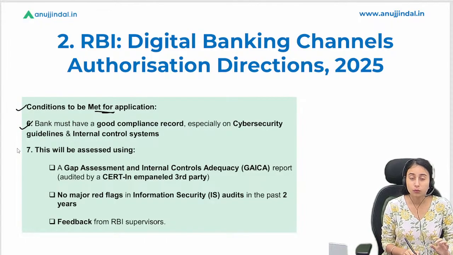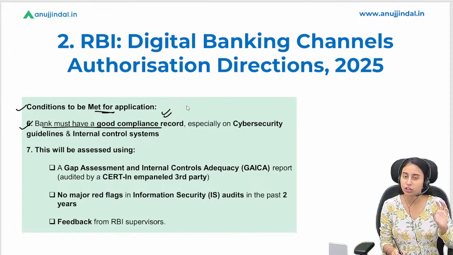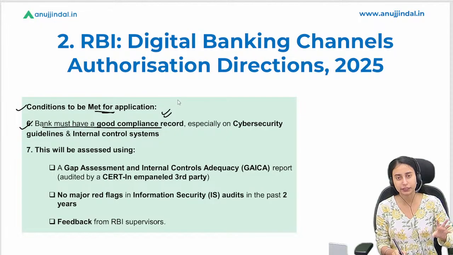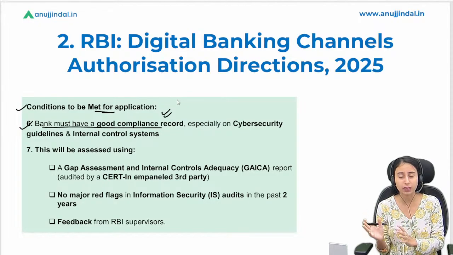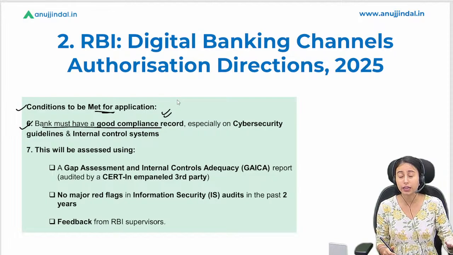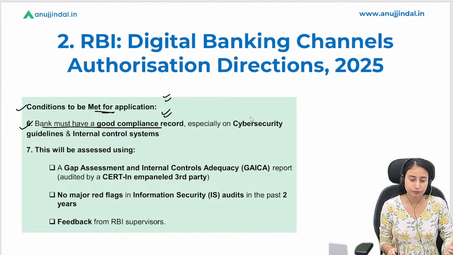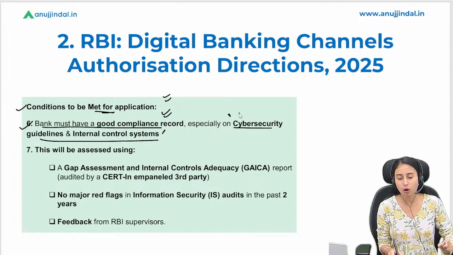चलिए आगे पढ़ते हैं. What all are the conditions? So basically the bank must have a good compliance record, उनका अच्छा कंप्लायंस होना चाहिए. They must comply with the RBI regulations that are there for the regulated entities. ठीक है, अब वो कोई भी एंटिटी हो सकती है, कोऑपरेटिव हो सकती है, कमर्शियल बैंक हो सकती है. As per their regulatory norms of the RBI, they must comply with such rules. अगर वो अपने बेसिक कंप्लायंस फुलफिल नहीं कर रहे हैं, तो how will they provide a new application for the same, right? Also, they also have to comply with the cyber security guidelines and internal control system of the RBI.